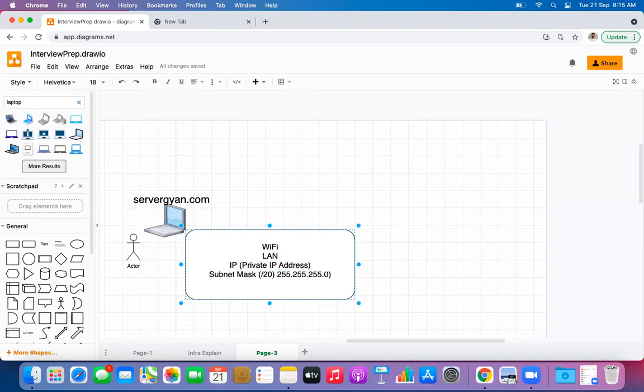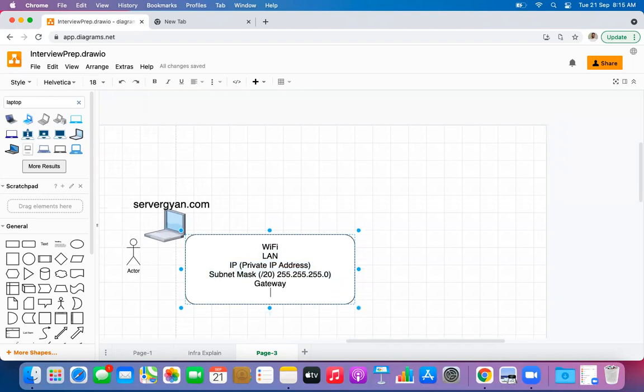After that, it will contain one more component that is known as gateway, right? Then after, it will contain DNS. So DNS is going to be such a component.